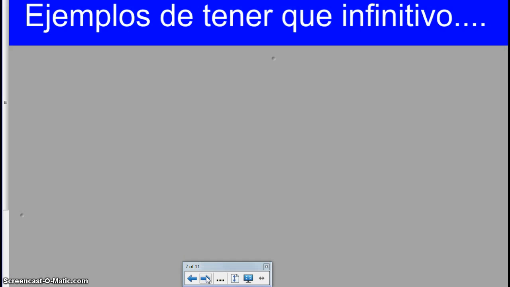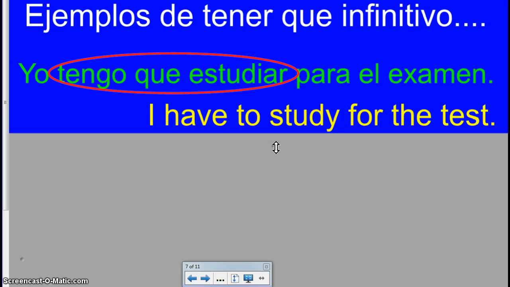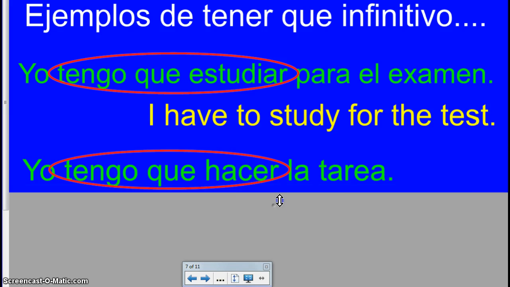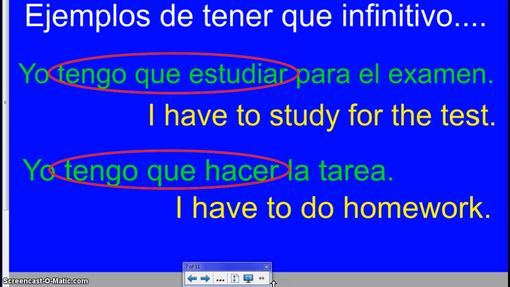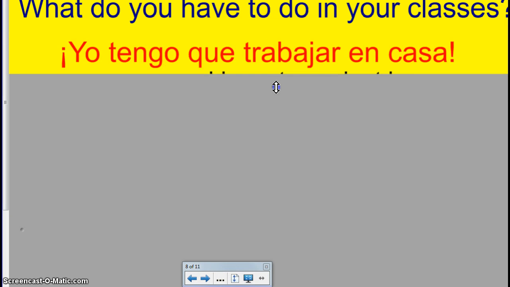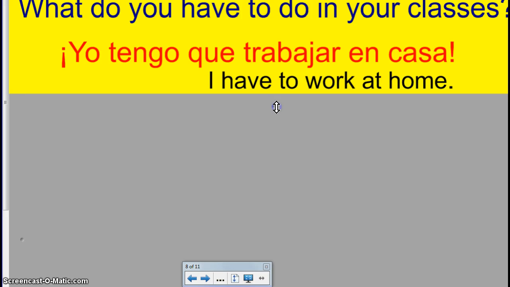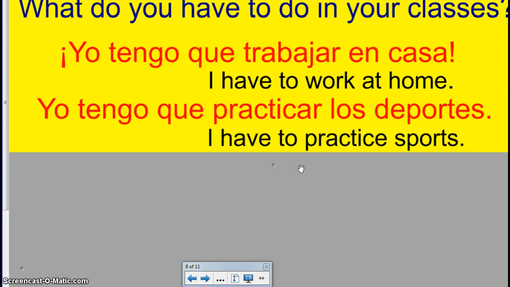Here's some more examples of tener que infinitive. Tengo que estudiar para el examen means I have to study for the test. Tengo que hacer la tarea means I have to do homework. What do you have to do in your classes? Yo tengo que trabajar en casa. That's an expression using tener que, means I have to work at home. Yo tengo que practicar los deportes means I have to practice sports.